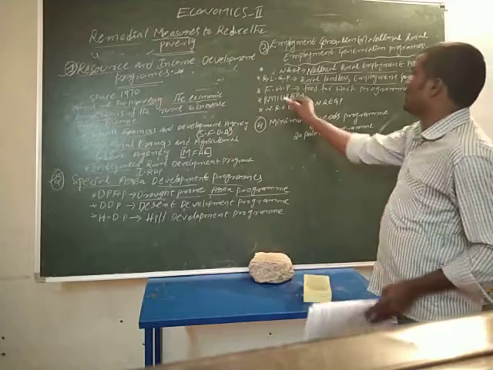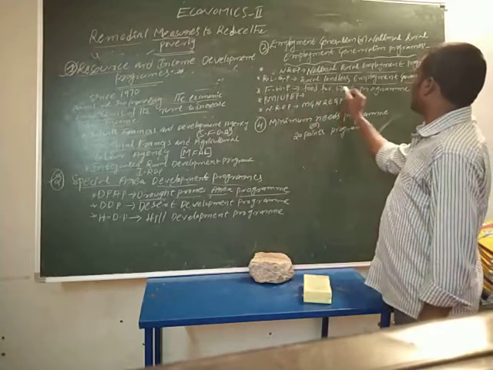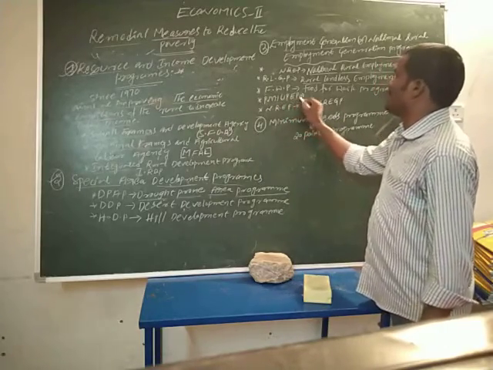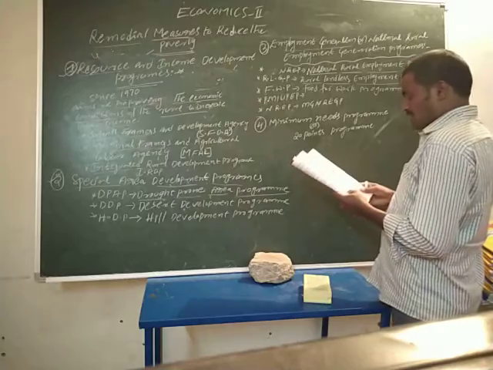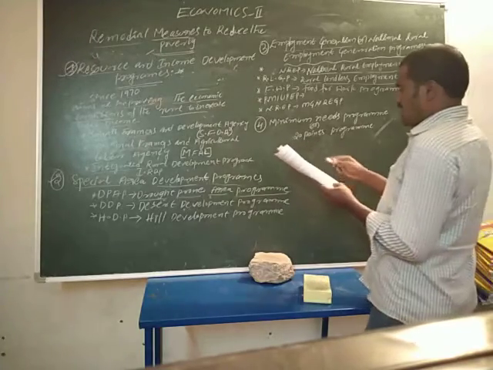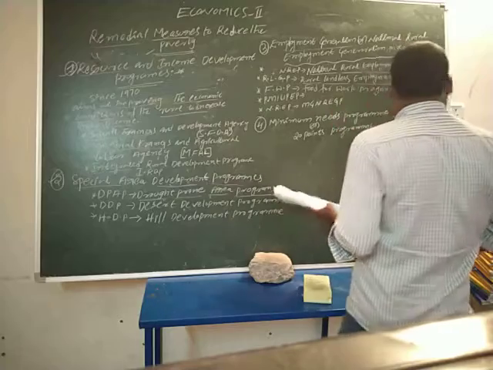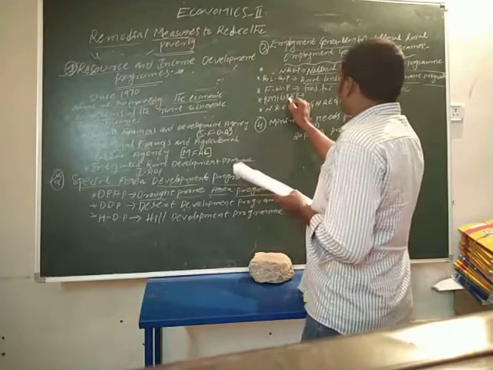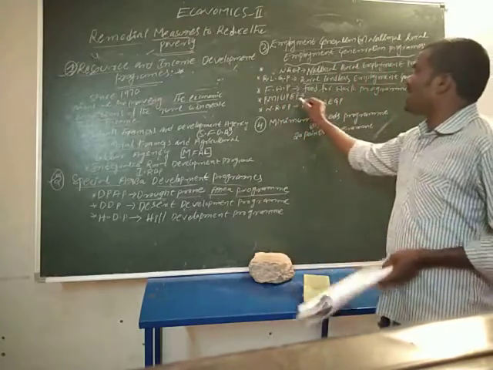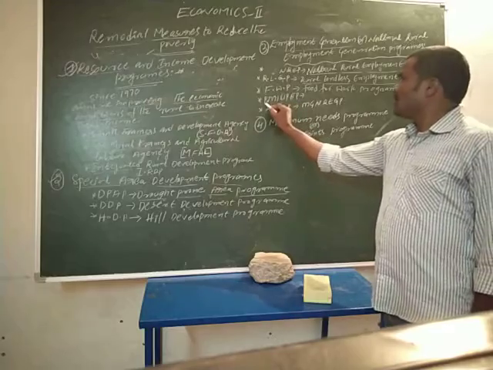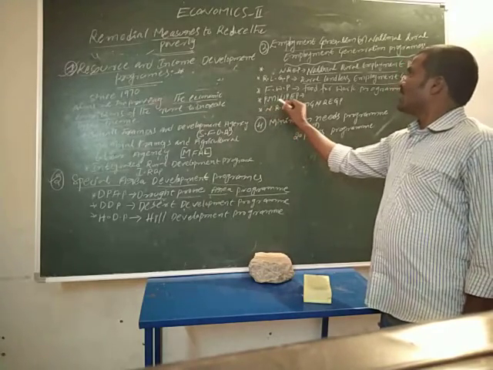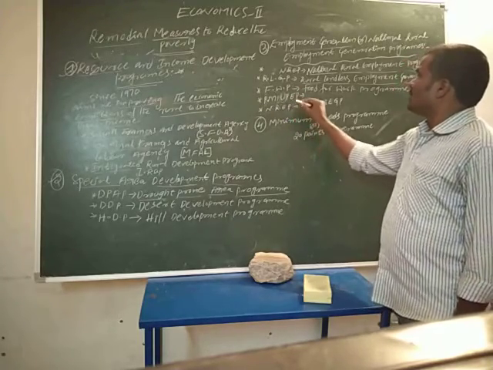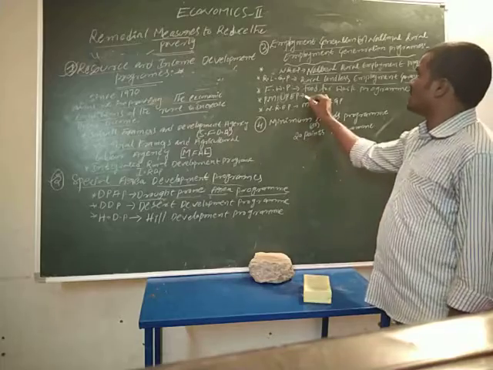Okay, the third one is FWP, Food for Work Program. Next one is PMIUPEP, Prime Minister Integrated Urban Poverty Eradication Program. Once again, repeating: P means Prime Minister, I means Integrated, U means Urban, Employment Program. So it is the third one.